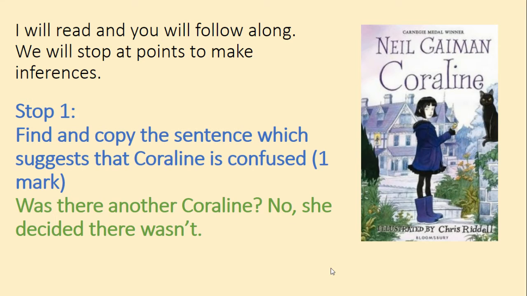Brilliant. The sentence is, was there another Coraline? No, she decided there wasn't. This sentence shows that Coraline is suggesting that there could be another one of her, but then when she thinks about it, she decides, no, there's not, and she decides to be firm. Well done if you got this answer correct.